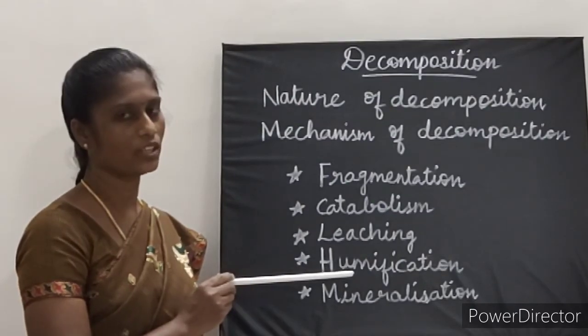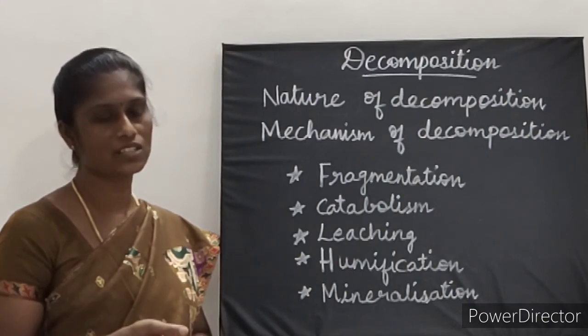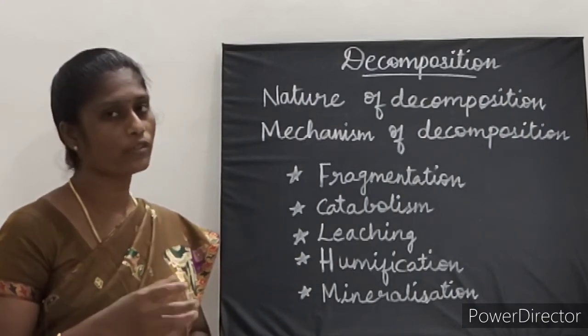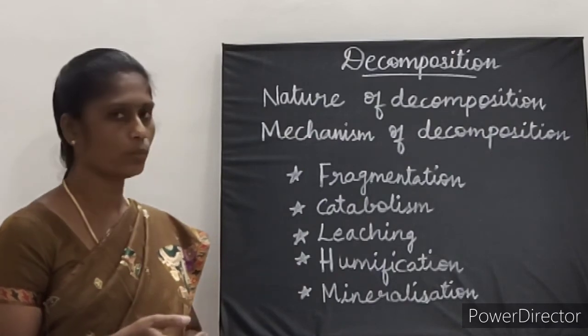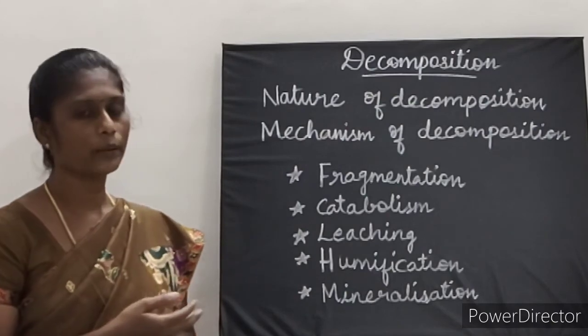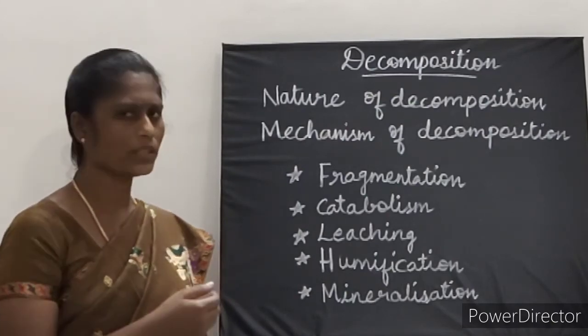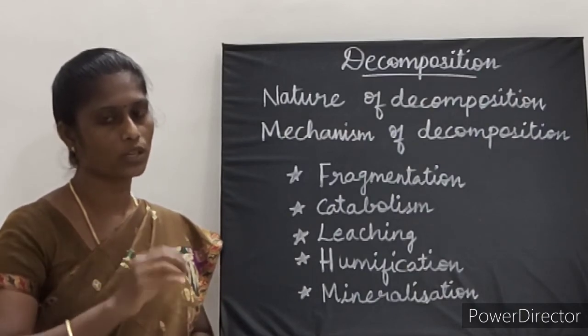Next one is called humification. What is humification? It is a process by which the simplified detritus is changed into a dark colored amorphous substance, that is called humus. This humus is rich in nutrients. This humus is resistant to microbial action, so the decomposition is very slow.